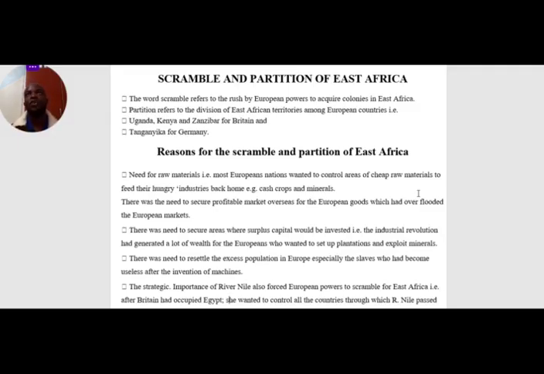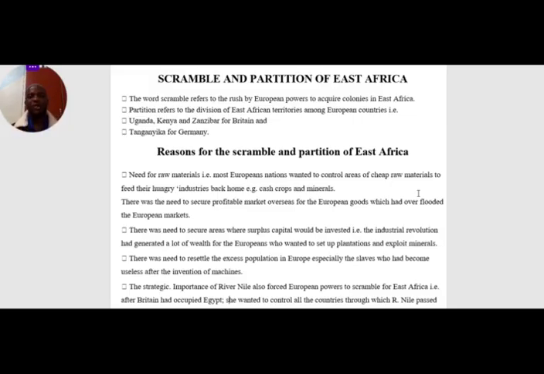Still we had what we call the strategic factors, that is in terms of position. Some of the African territories were positioned in areas that were easy for them to penetrate, and these areas at the same time were gifted with minerals, so it made them rush.